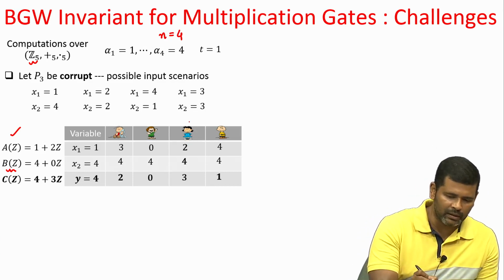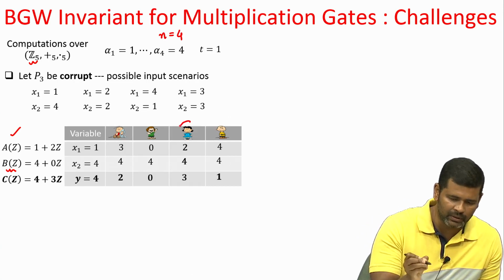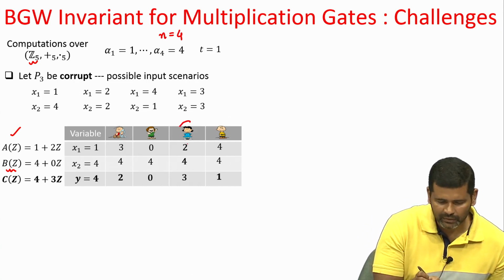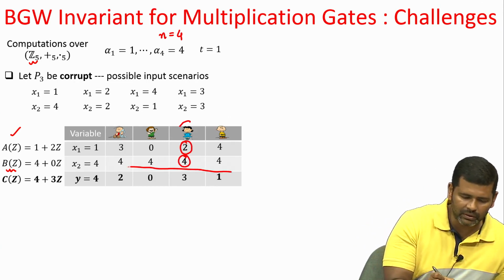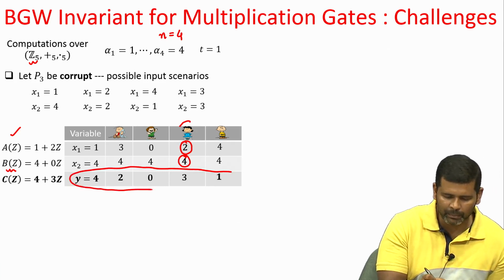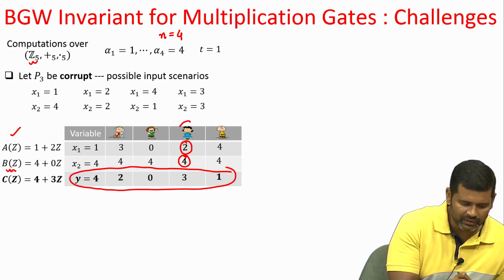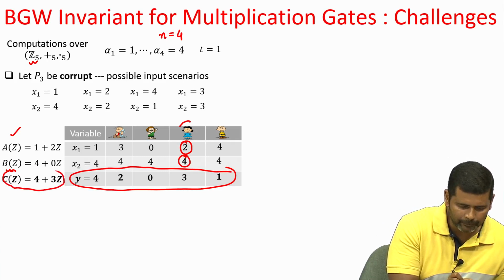So, P3 is the corrupt party. This will be the view of corrupt P3. It will see the share of x1, it will see the share of x2, and it will see all the shares of y because they will be made public, and she will be seeing the C polynomial.